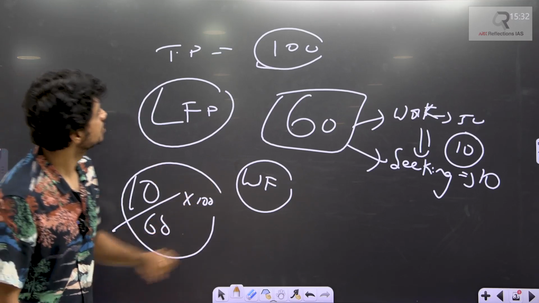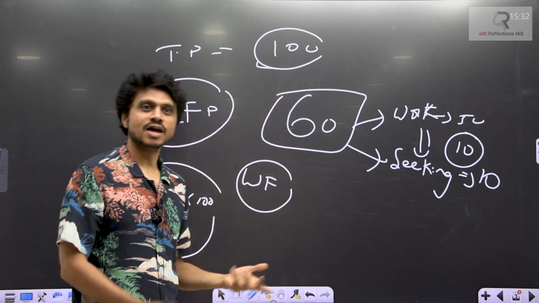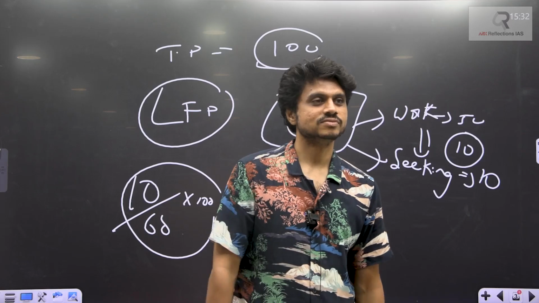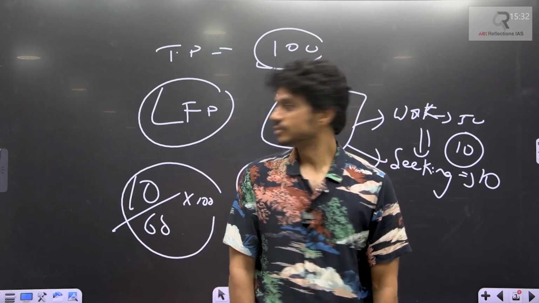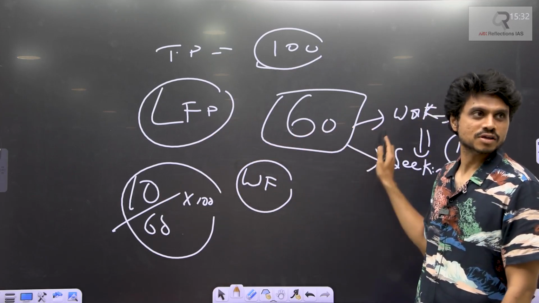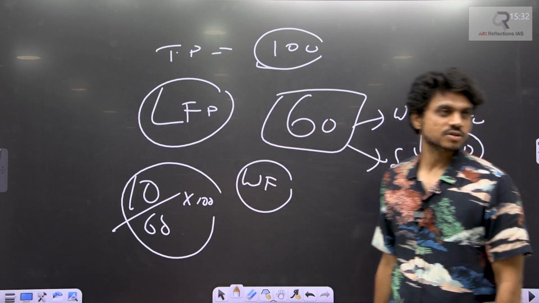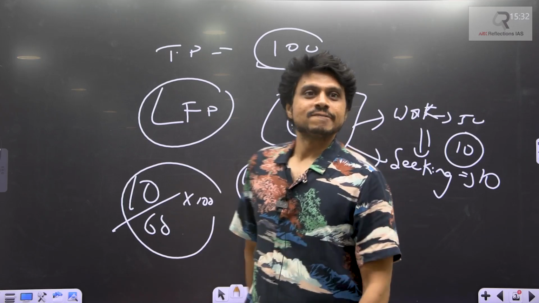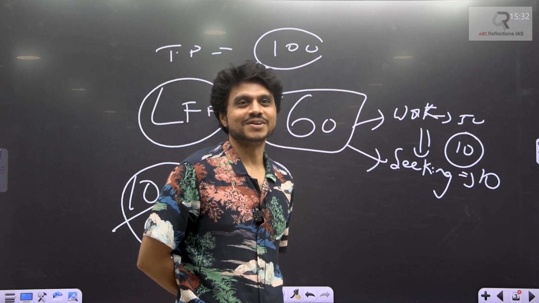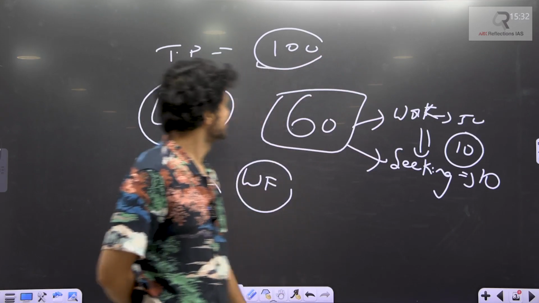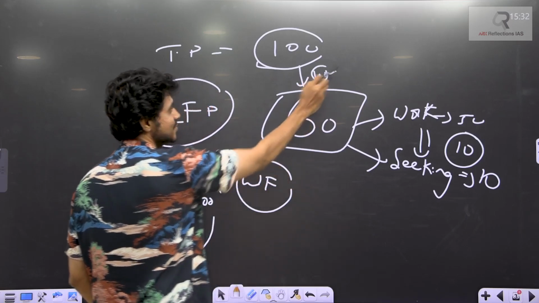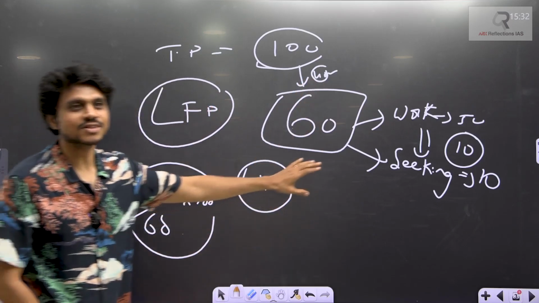Okay, this gap: they are neither seeking work nor doing anything. The labor force is 60, guys. Within this labor force, some people are working and some are not working. Those who are working are the workforce. Those 40, we will talk to them about why they don't want to be in the labor force, what they are doing. What is the problem? We'll ask them and find it out. So, are the rest of the things clear?